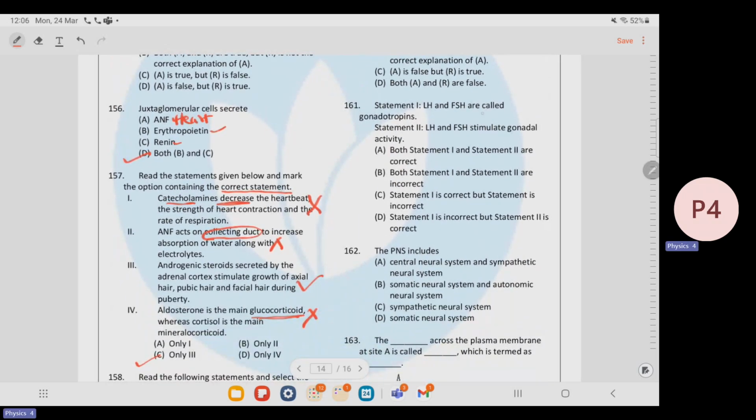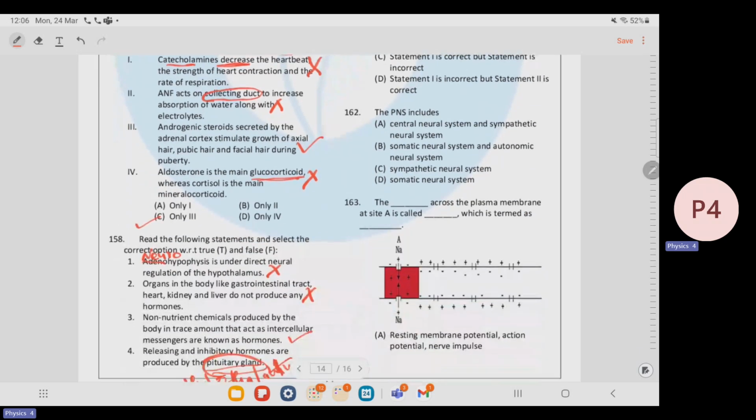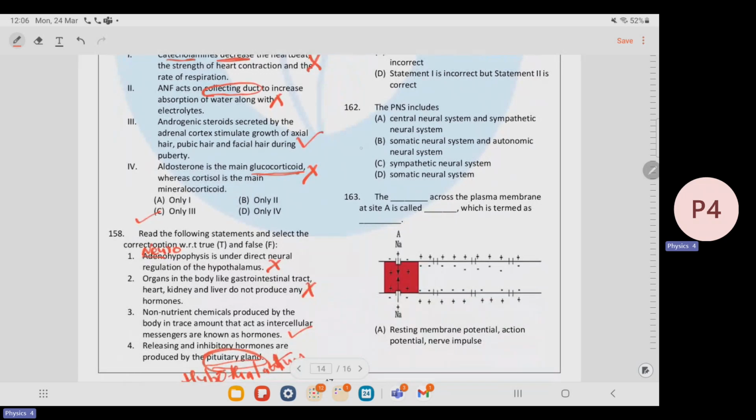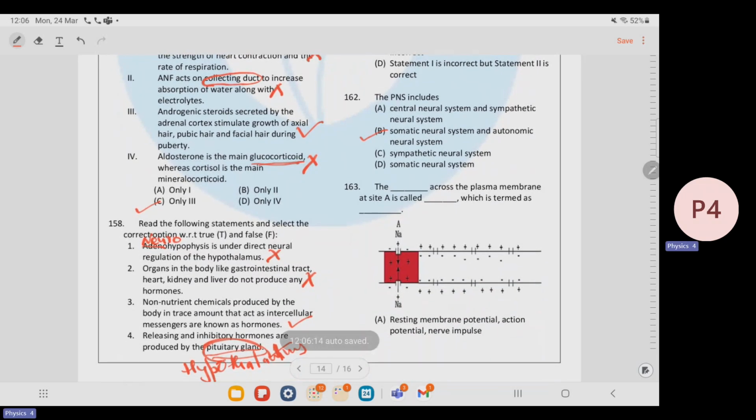Next, LH and FSH are gonadotropins. True. LH and FSH stimulate gonadal activity. This is also true. So both the statements are correct. PNS includes the somatic and autonomic neural system. Next, 163. The dash across the plasma membrane at site A is called dash, which is termed as dash.